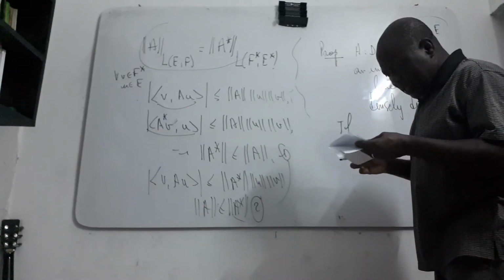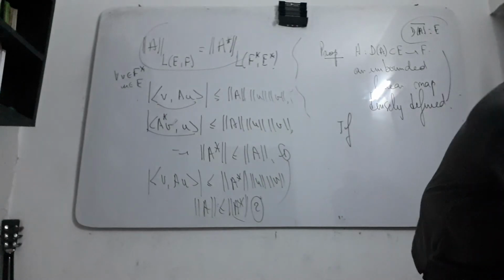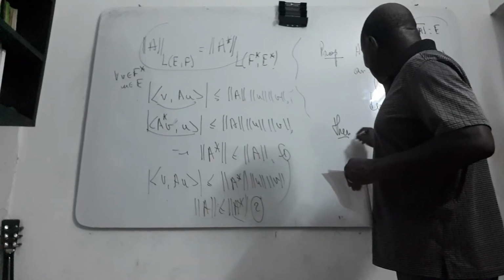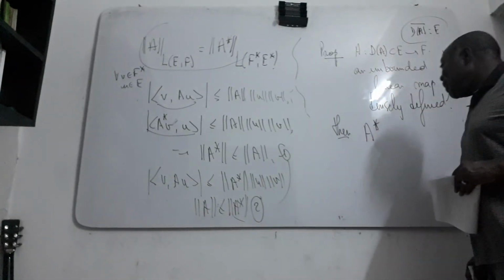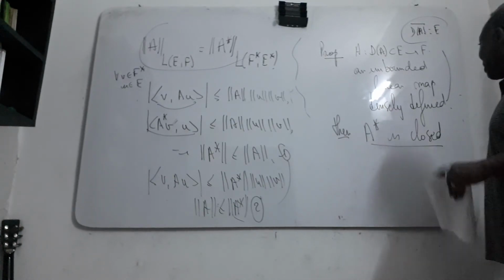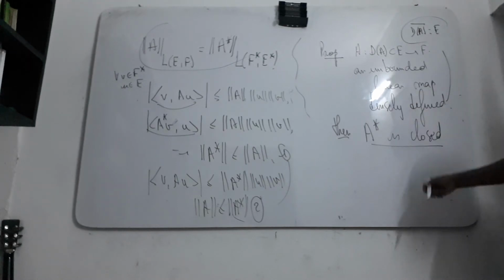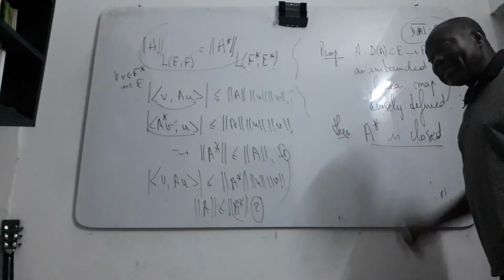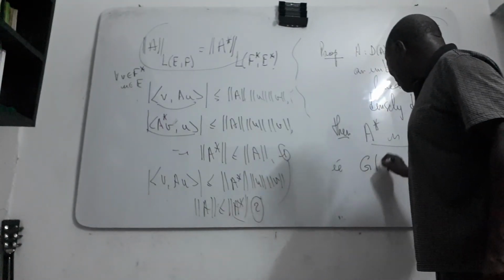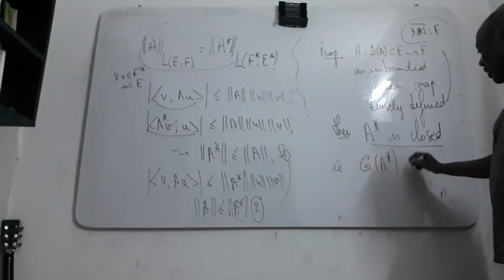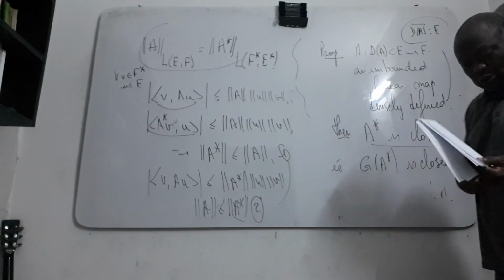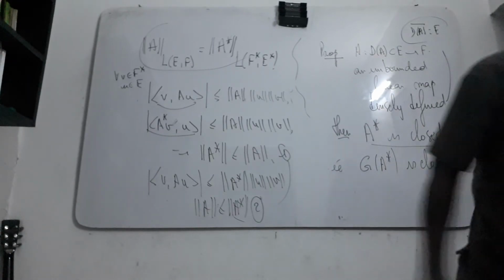Then if the graph of A is closed, then the adjoint of this one is necessarily closed. If you have this condition, then you define the adjoint of A like this, and you are going to prove that this one is closed. That means proving that the graph of A star is closed. So I will construct some sequence. It's very simple to prove.